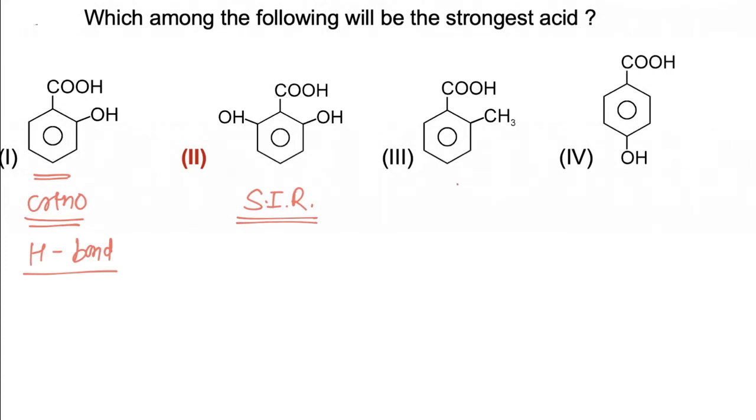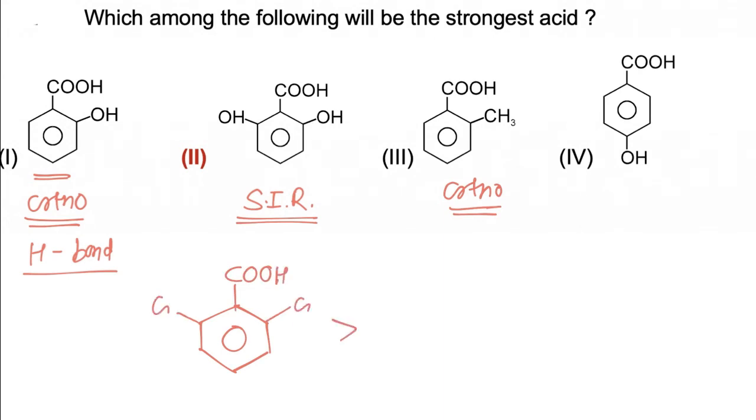In the third case, only the ortho effect is present, and in the fourth case there is no ortho effect. Now the ortho effect and SIR effect both increase acidic strength. SIR effect is applicable when two groups are present at the ortho position of benzoic acid.